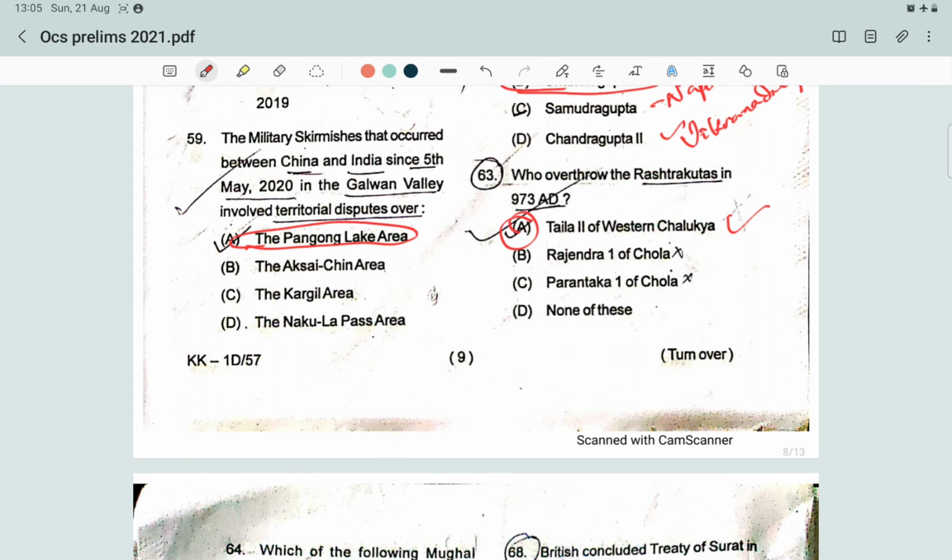The Rashtrakutas ruled parts of South India from the 8th to 10th century, and their kingdom included the modern state of Karnataka in its entirety, along with parts of the current Indian states of Tamil Nadu, Andhra Pradesh, Telangana, Maharashtra, and Gujarat.